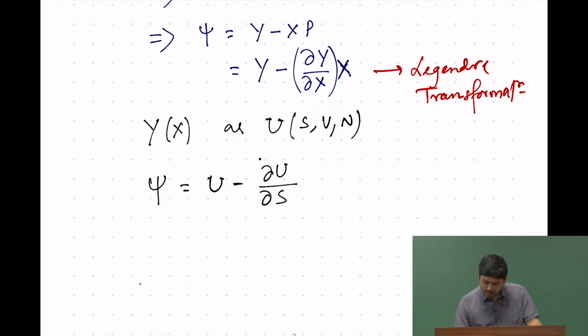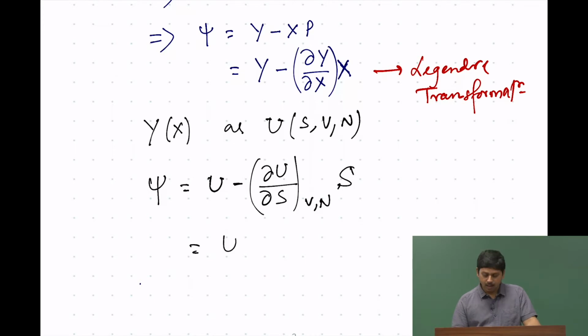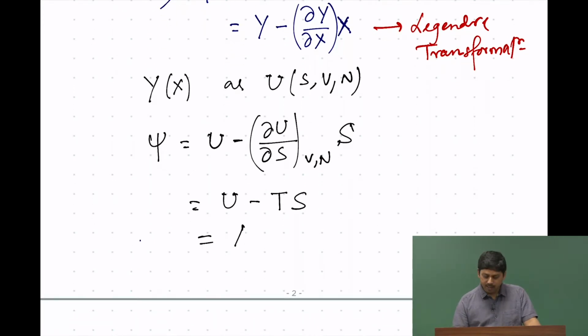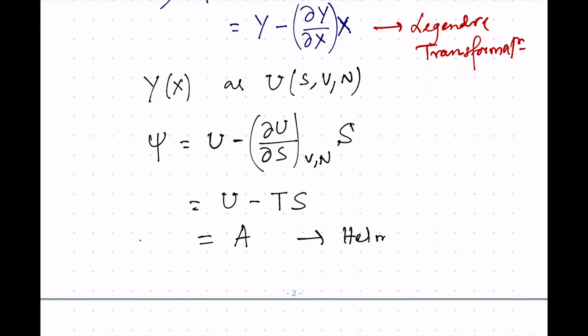So, del u by del S, and since it depends on multiple variables, we have to keep the other variables constant, and then multiply with S. And you know what dU by dS at constant V and N is, that is nothing but T. So, u minus TS, and u minus TS we already defined as A. So, you see we got Helmholtz free energy. We just named it Helmholtz free energy, but this A is nothing but the Legendre transformation of u.